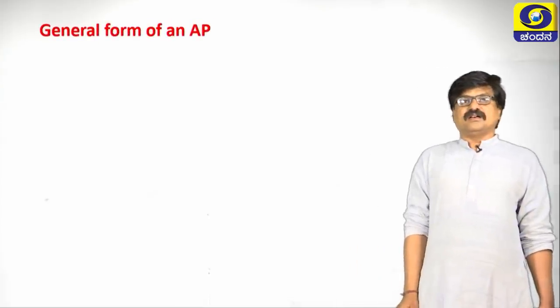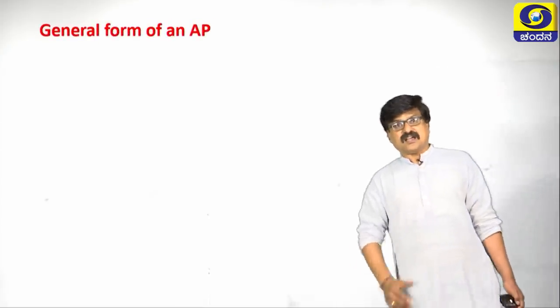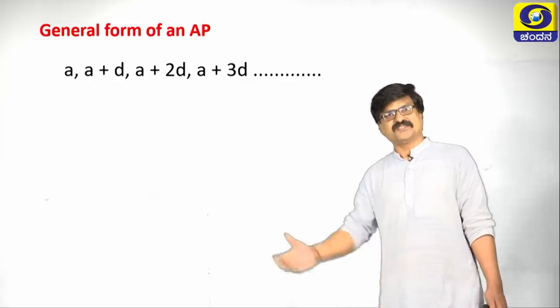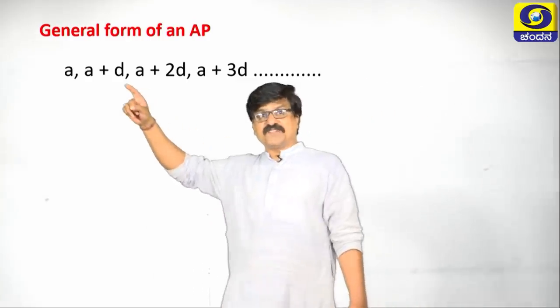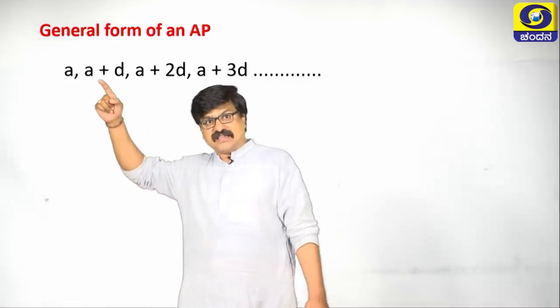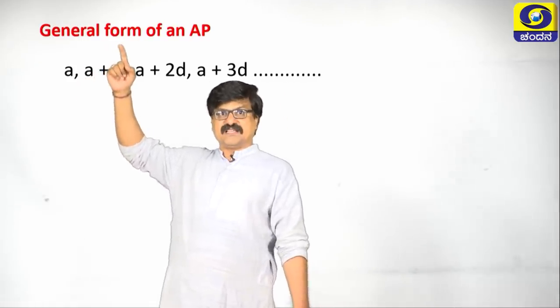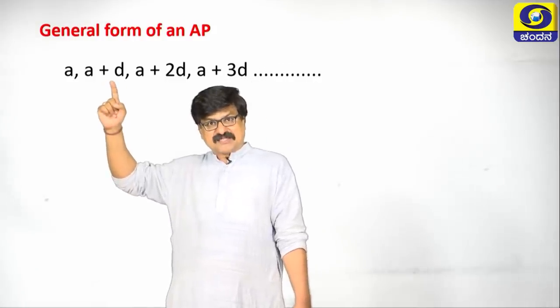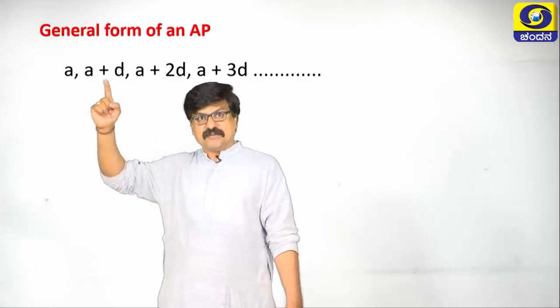Let us take the next part, how to write the general form of an arithmetic progression. It is very simple. Suppose you consider A as the first term, add A with the common difference D, we get A plus D. For the second term A plus D, add D. A plus D plus D becomes A plus 2D.